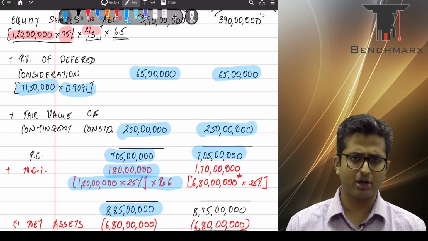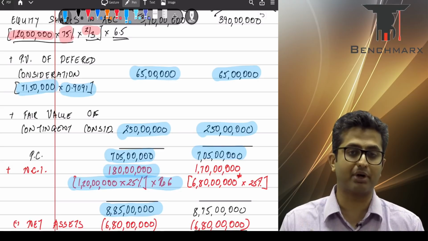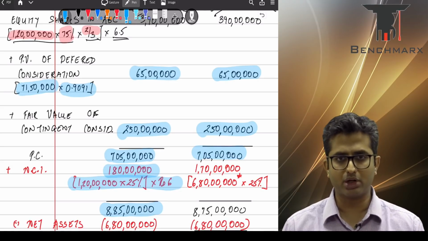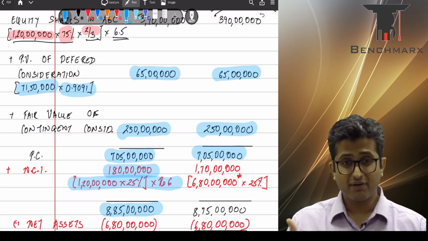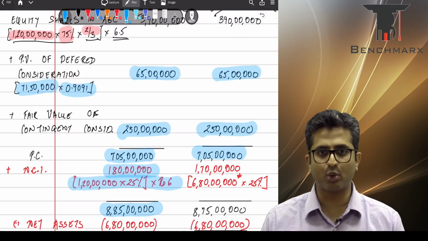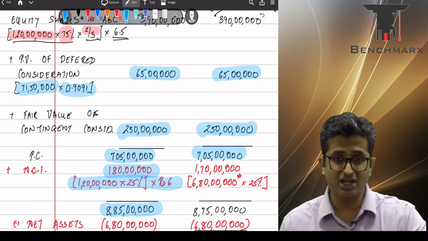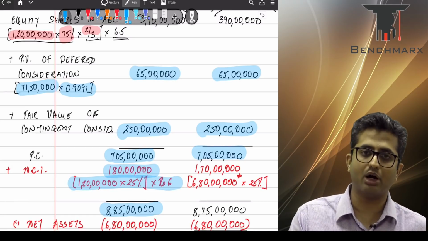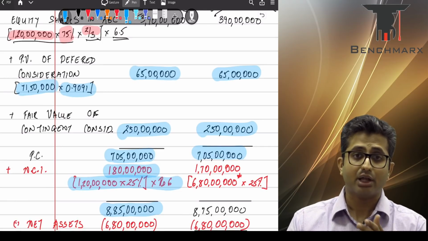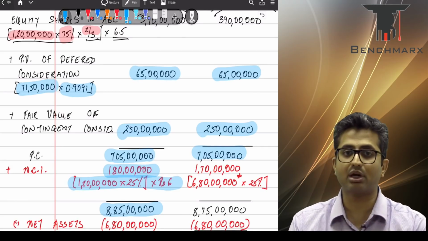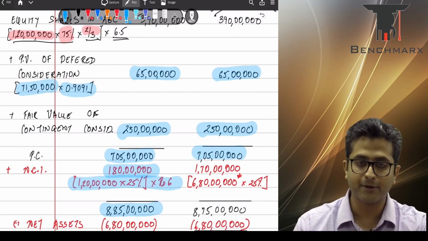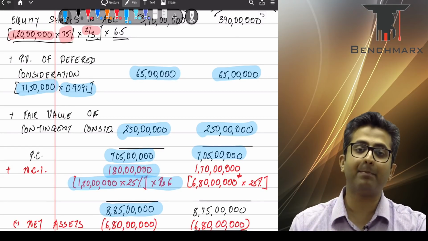Now, as per Ind AS 103, that is books of accounts, assets and liabilities are going to be taken over at fair value. Fair value over here is 7 crores. However, if you remember, in the Income Tax Act, you will continue the block value of the assets, and as a result, the value of the assets as per income tax continues to be 6 crores. That is the carrying value of the old company. Hence, there is a temporary difference.